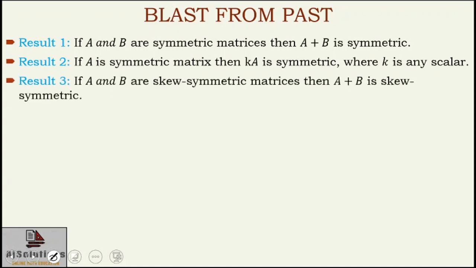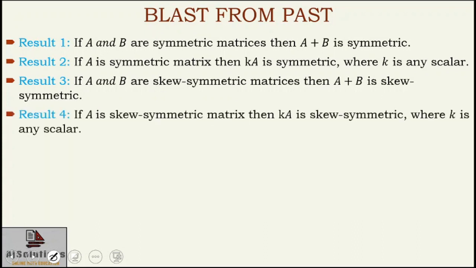And here is your result number 3. If you add two skew symmetric matrices, then the resultant A plus B is again going to be skew symmetric. And here is your result number 4. If you multiply a skew symmetric matrix by any scalar, then the resultant K into A is again going to be skew symmetric.